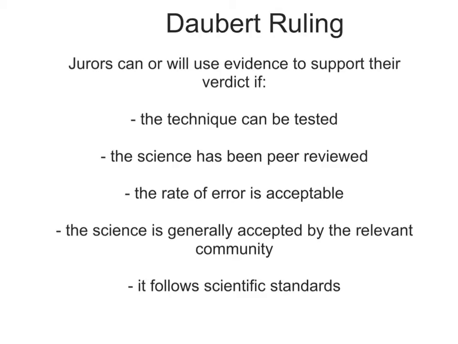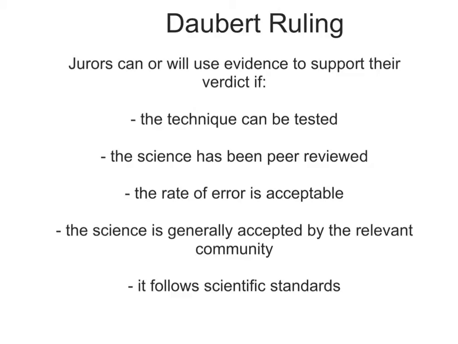In 1975, Congress enacted the Federal Rules of Evidence, which led to confusion about the applicability and the survival of the Frye Standard. These rules govern the admissibility of all evidence in federal courts, including scientific evidence. The Federal Rules of Evidence ask whether a person is qualified to testify and whether the proffered testimony assists the trier of fact in understanding the evidence or determining the facts at issue.